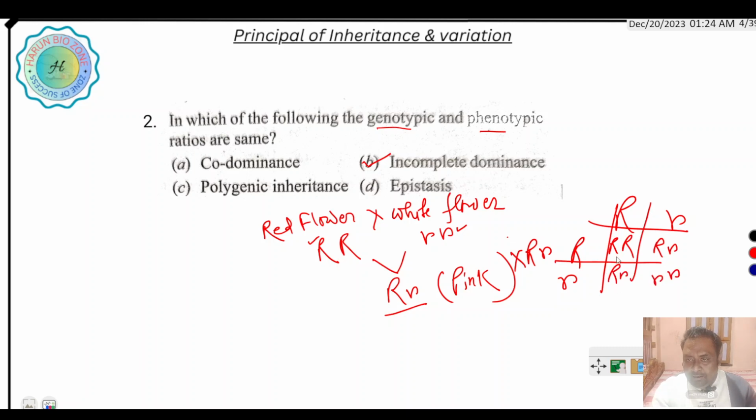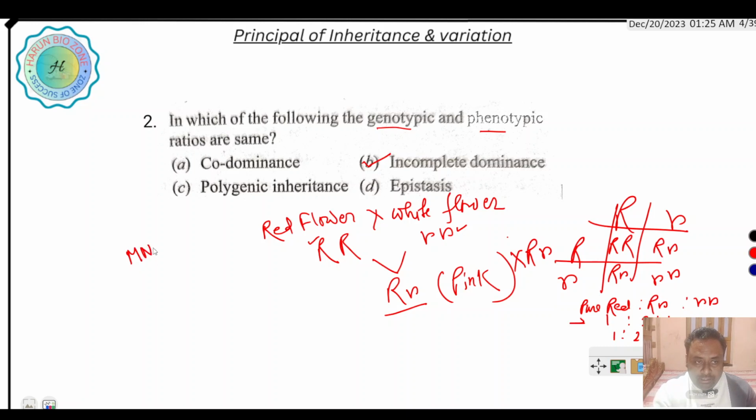Here pure red, then heterozygous pink, and homozygous white. So the genotype ratio is 1:2:1, and three characters are produced, so the phenotype ratio is also 1:2:1. So phenotype and genotype ratios are the same in incomplete dominance.